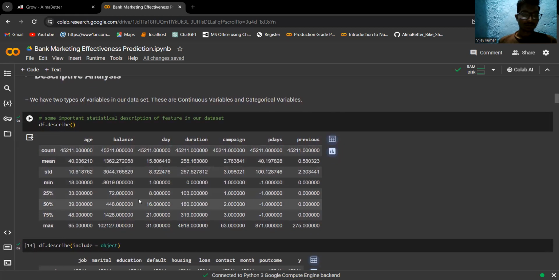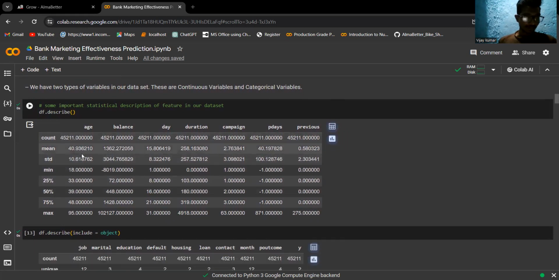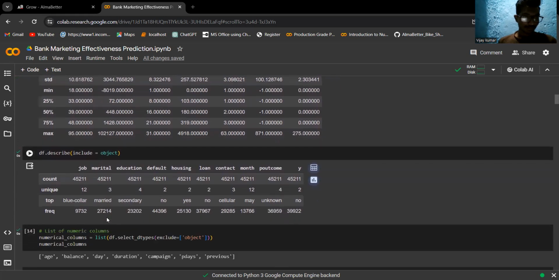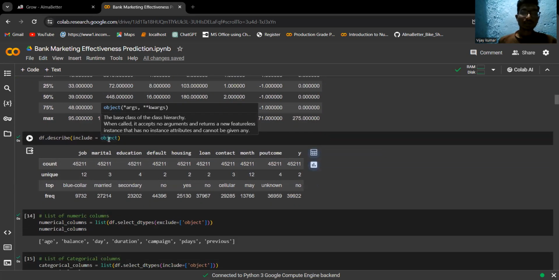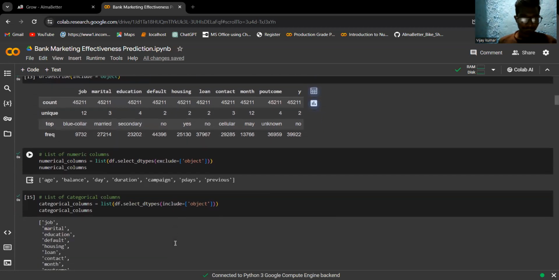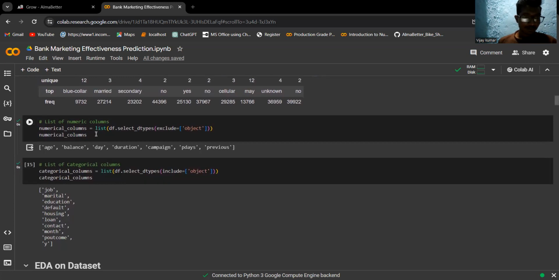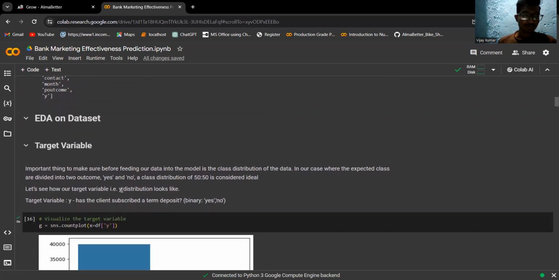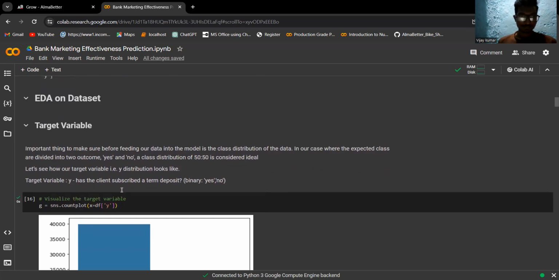Now we'll look into our data. So these are count, mean, standard deviation. With this command, it will give a statistical description of the features in our dataset. Here we can see the object data types description. Numerical columns: with this code we'll get the numerical columns. These are the categorical columns.